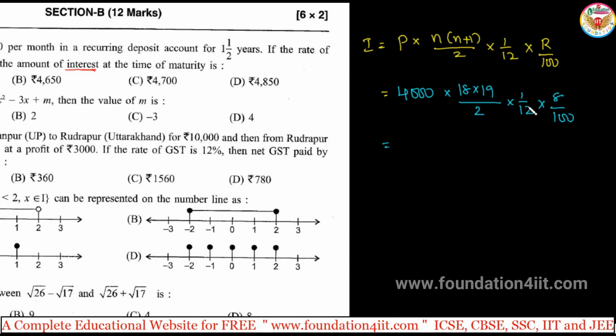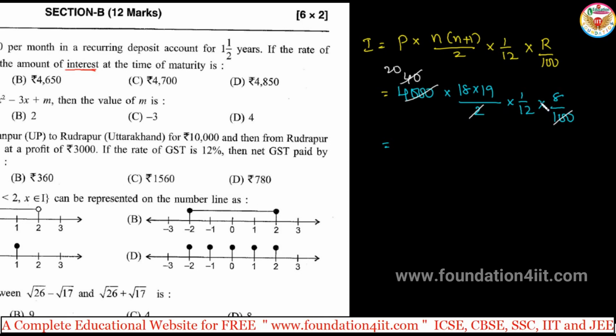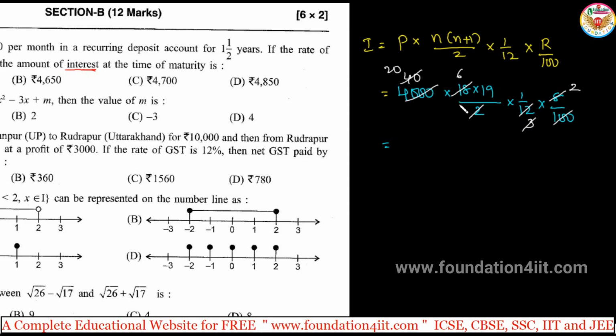Okay, so here cancel this, and 8 and 12 again. Cancelling makes it simple. 4 times 2, 4 3s are 12, 3 1s are 3, 6.